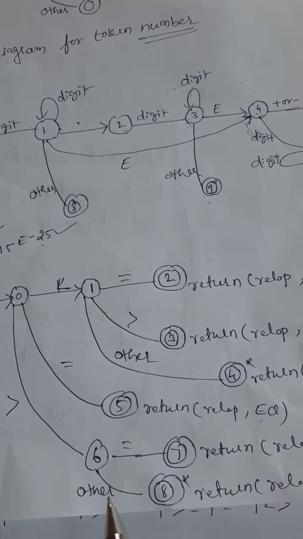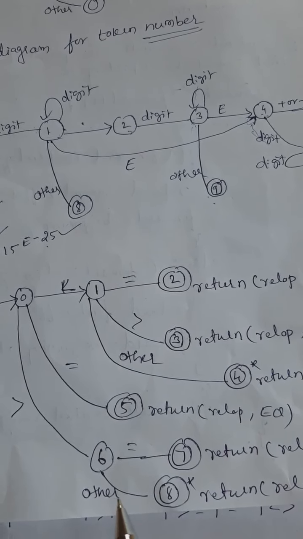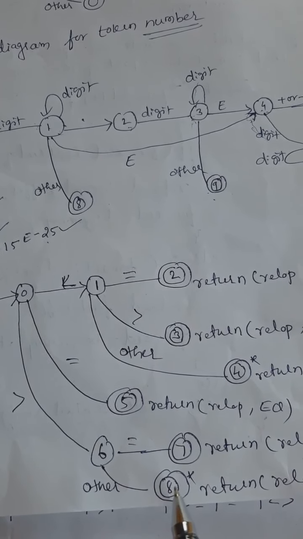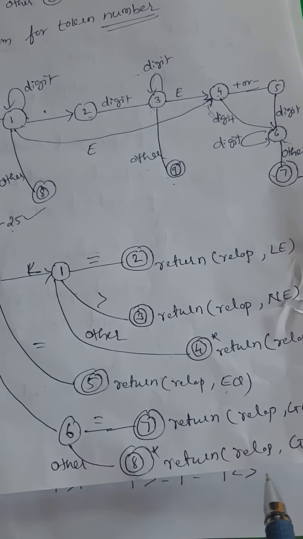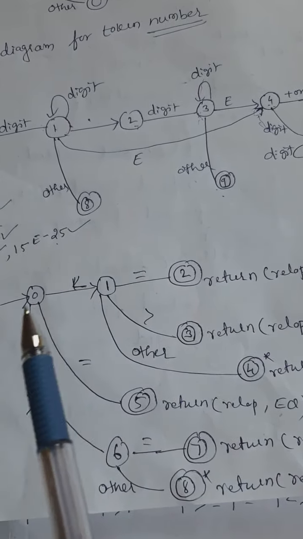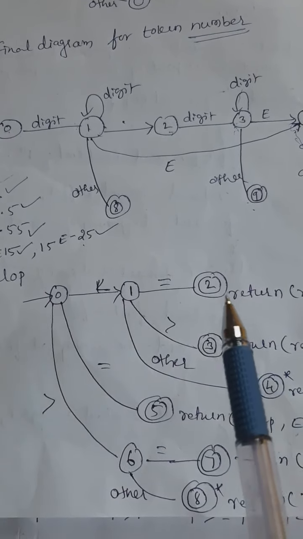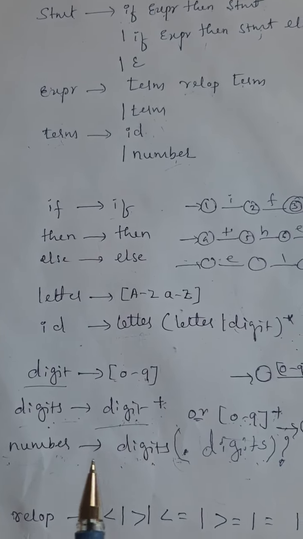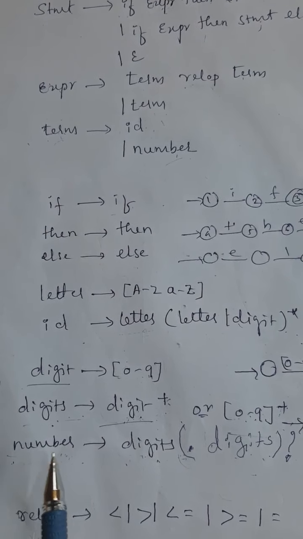Others may be a digit or an identifier. Then I will move from the 6th state to the 8th state and I will return the token relop, greater than. So this is the transition diagram for the token relop. The other important token here is number.